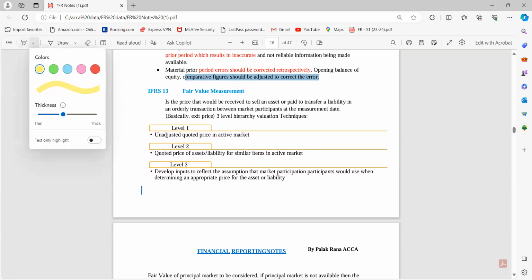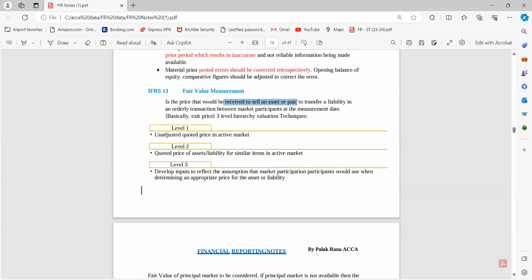So yes, it is the price that would be received to sell an asset or paid to transfer a liability in an orderly transaction between market participants at the measurement date. That means आज की डेट में, आज के टाइम पे to purchase something or to sell something, what price will be paid and received for that particular transaction. So yes, for that particular price we have to follow the hierarchy, right?